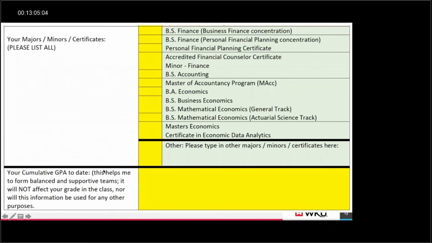Cumulative GPA to date, I think you need to specify what you're going to use that for. You're not going to use that to say, hey, this is a bad student, a good student, but you're going to use it to form teams, all right? And that's really going to help you out down the road.